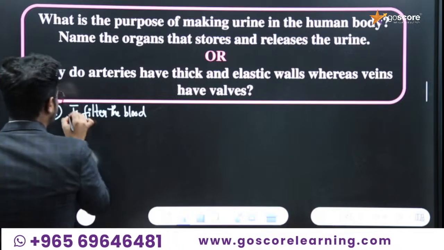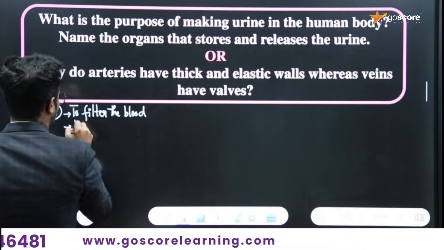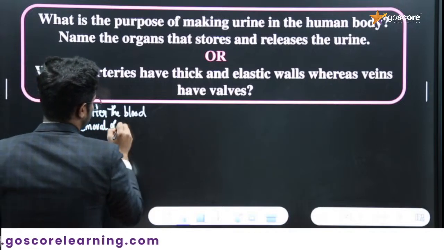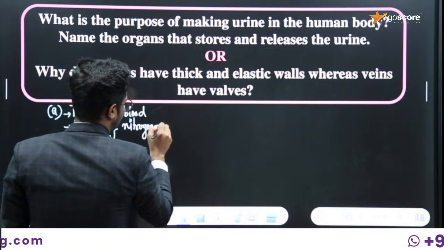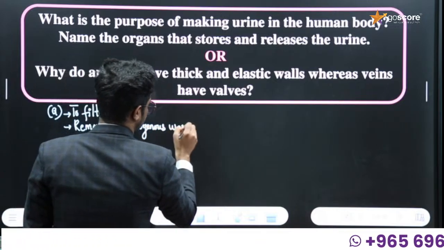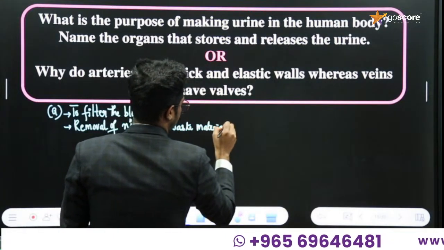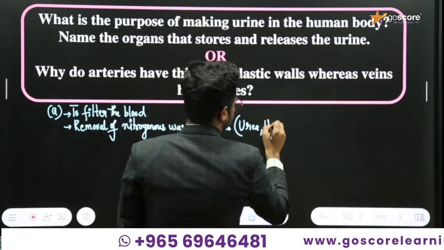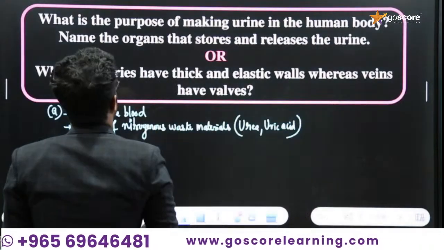At the same time, you can also say one more point: removal of nitrogenous waste materials. You can say it as urea and uric acid. This is the answer to the first question.